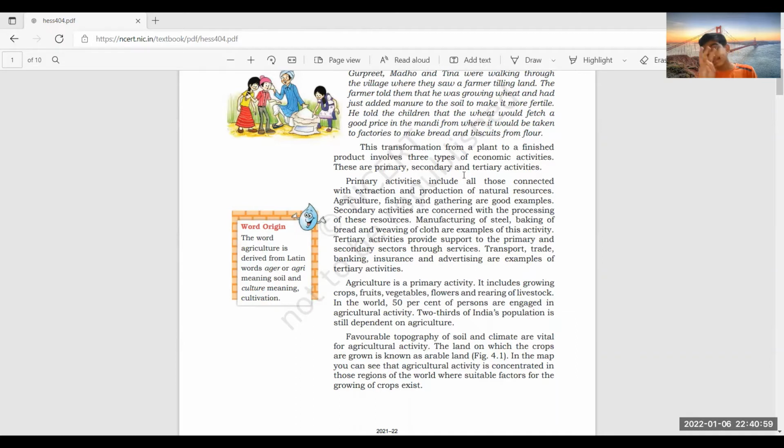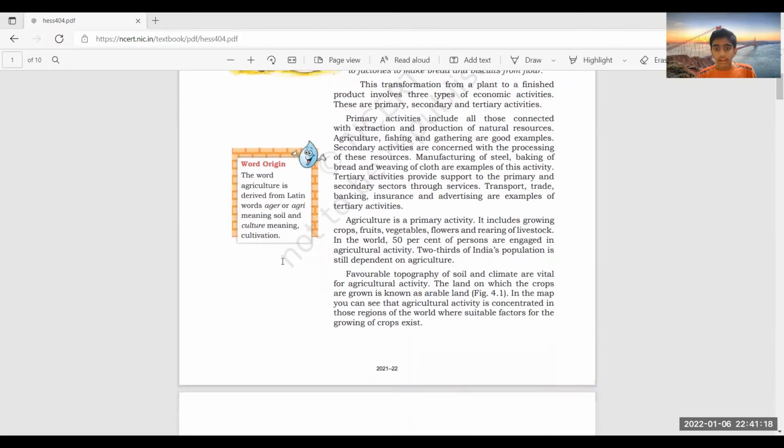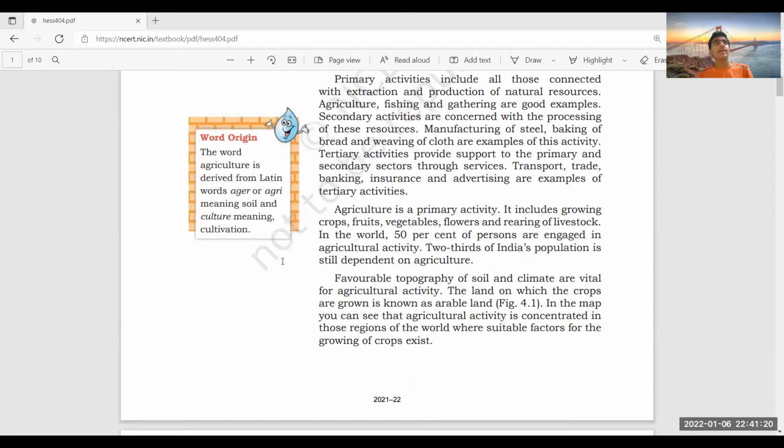And the third one is tertiary activity. It means rendering service. You give service. It also provides support to all the other sectors. This is about the three economic sectors which we have in our Indian economic system. Now, agriculture, of course, is a primary activity because many people practice it.